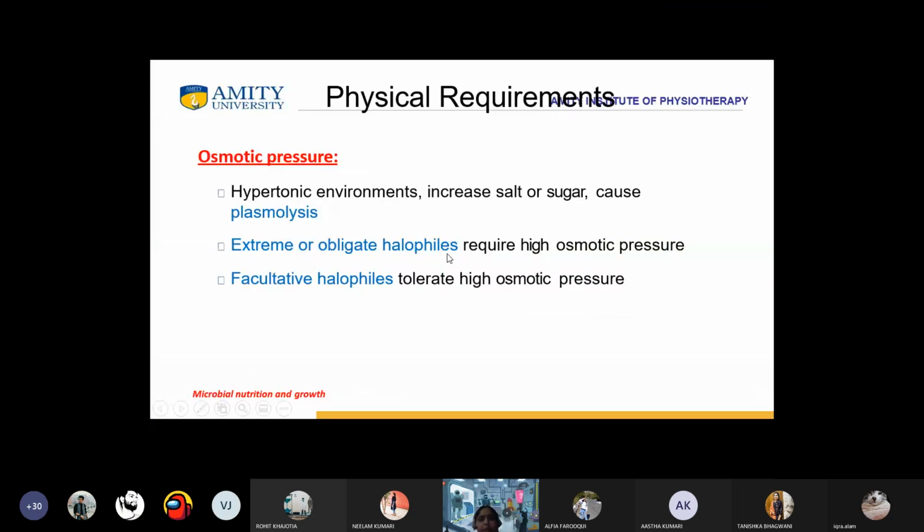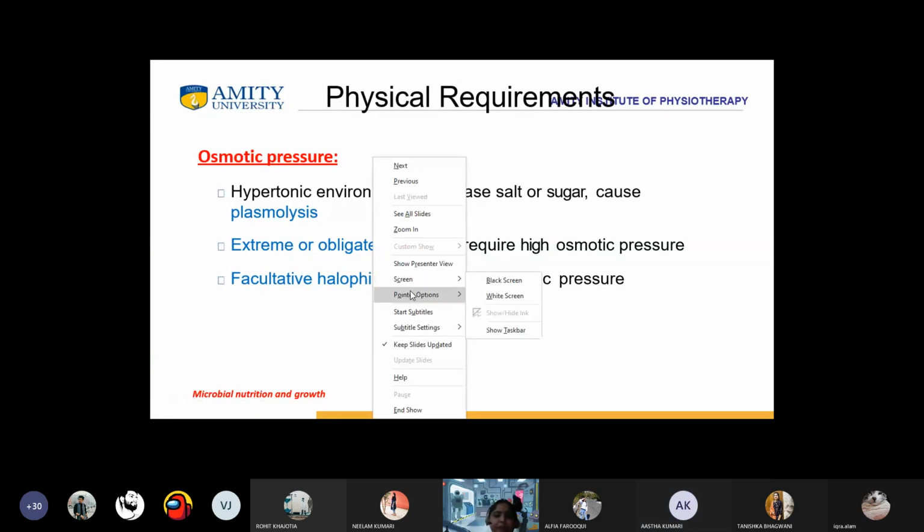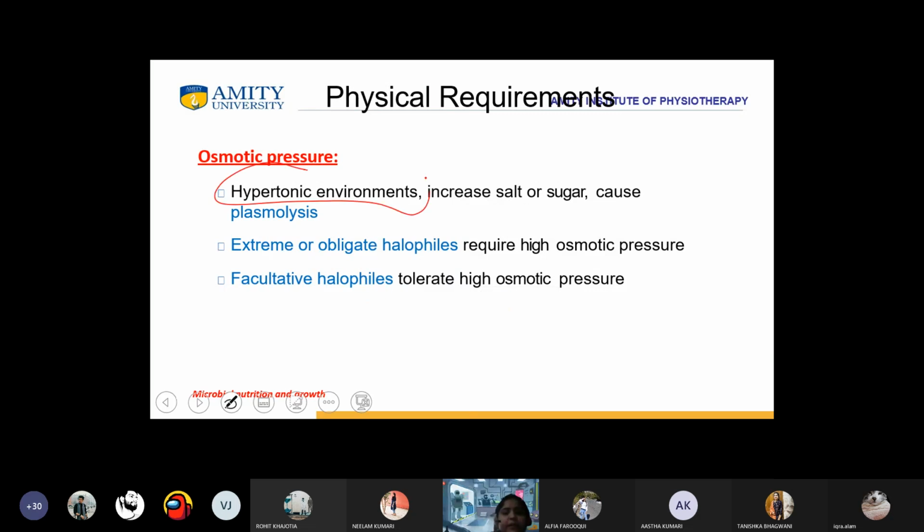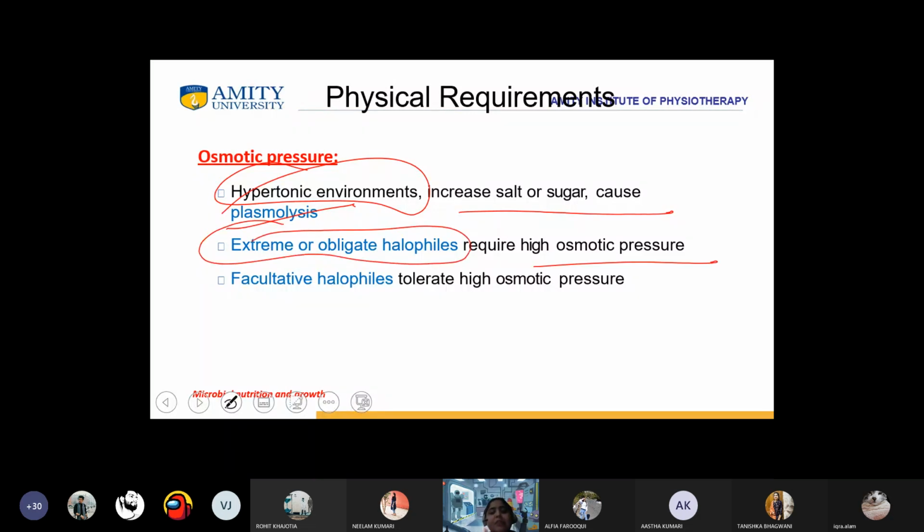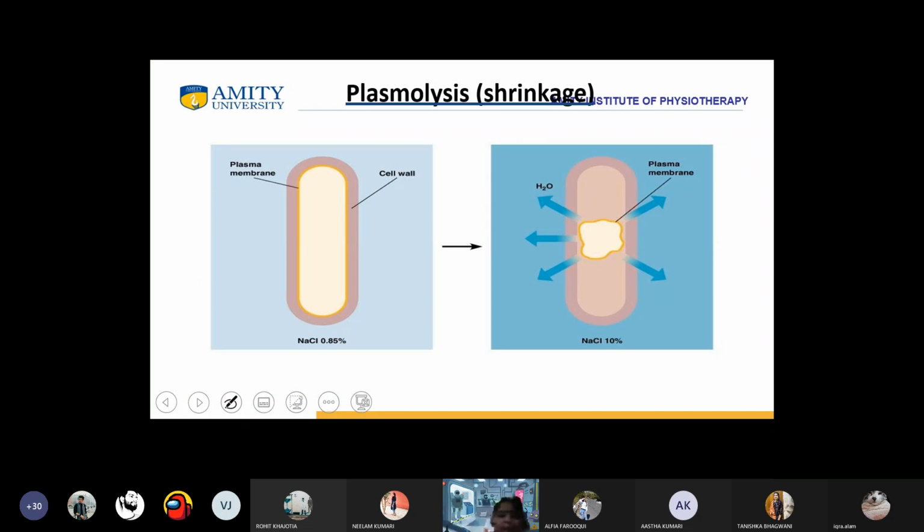No, it's clear, ma'am. So in osmotic pressure, there is a hypertonic environment with increased salt or sugar, which causes plasmolysis. Then we have extreme or obligate halophiles. They require high osmotic pressure. Then we have facultative halophiles. They tolerate high osmotic pressure. Now this is plasmolysis, that is the shrinkage. So how does the shrinkage occur? When the NaCl is 0.85%, this is how it looks like. But when the NaCl is 10%, this is how it looks like.